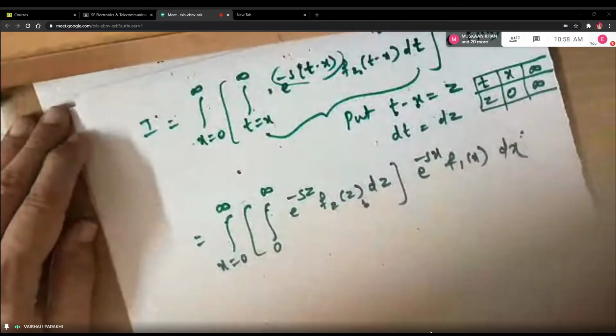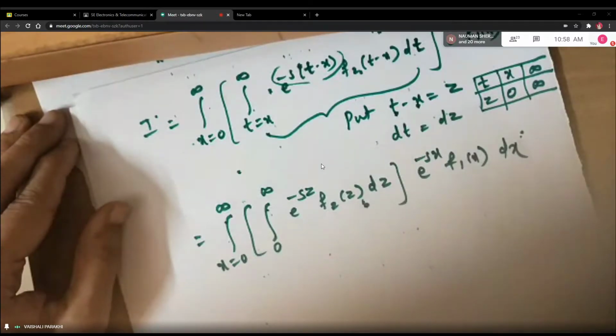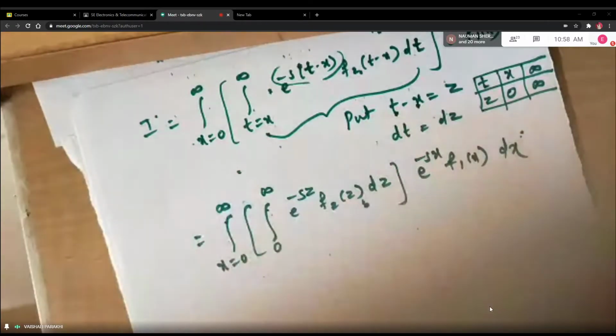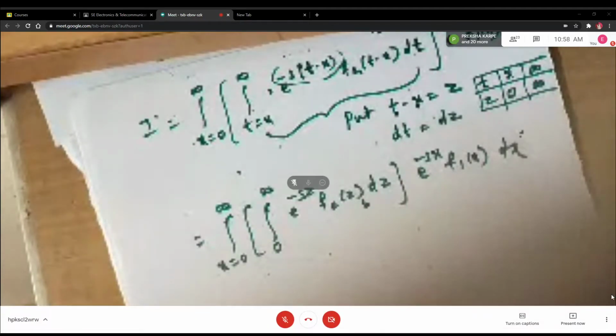Any doubt, students? If you have a doubt at any step, you are free to ask. Even if it is a minor doubt, don't hesitate to ask if you have not followed something. Okay, should I proceed?